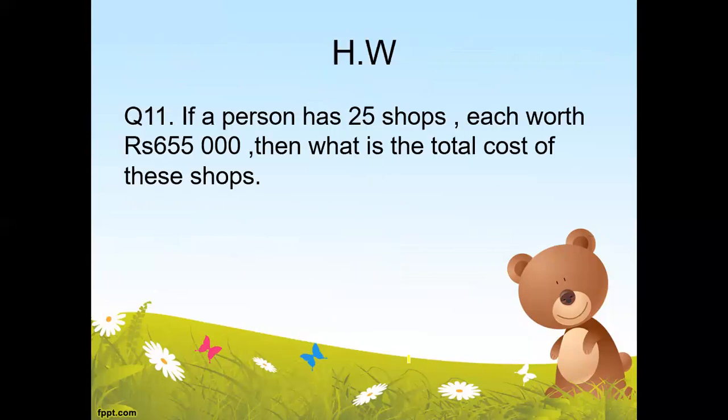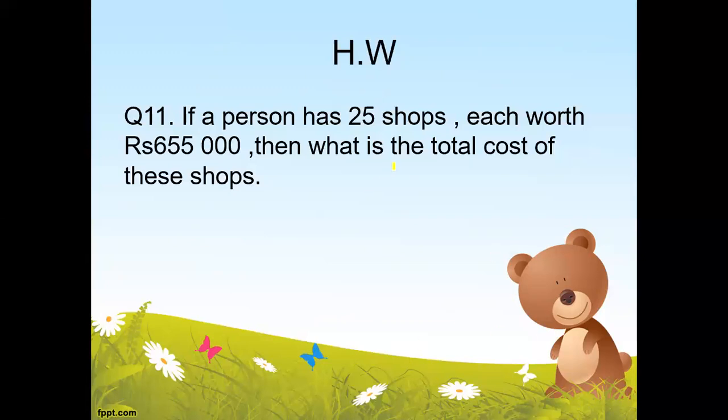So I hope that now all of you are able to solve the multiplication and division word problems. Here is your homework. It is question number 11. If a person has 25 shops, each worth rupees 655,000, then what is the total cost of these shops?